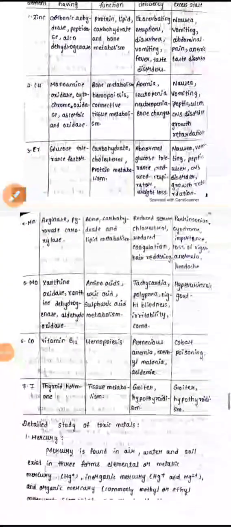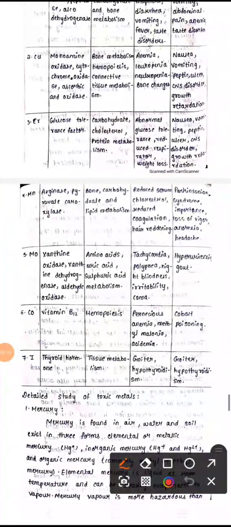Chromium has enzymes such as glucose, and its functions are carbohydrate, cholesterol, and protein metabolism. If it is less in our body, we get reduced respiration and weight loss. If it is more, we get nausea, vomiting, ulcers, and growth retardation.